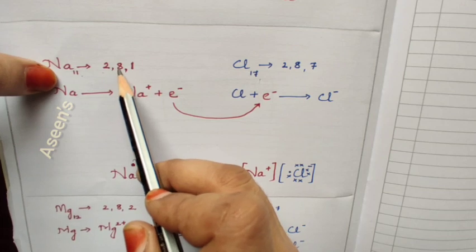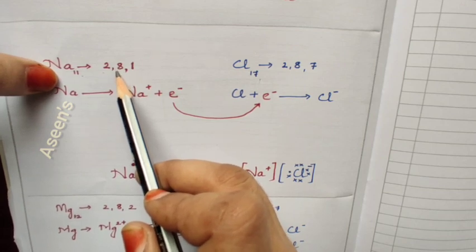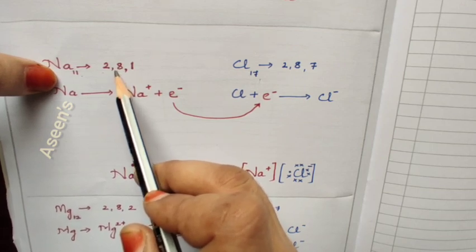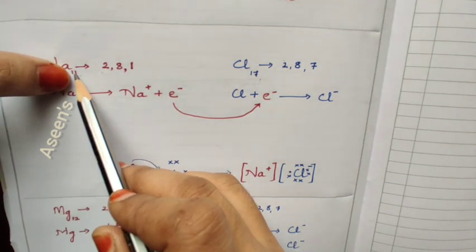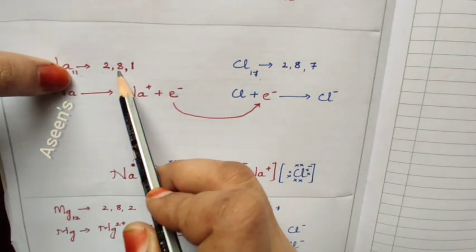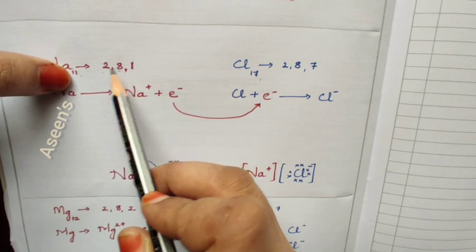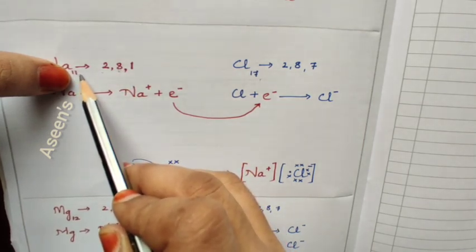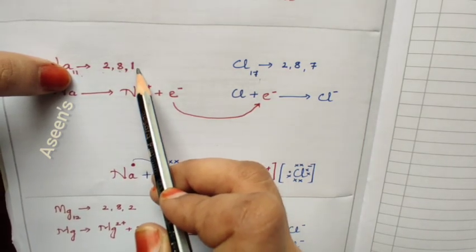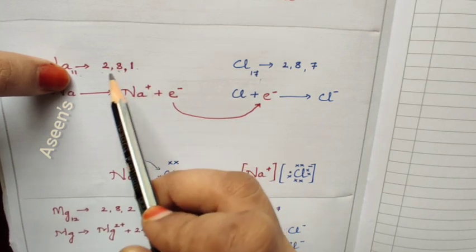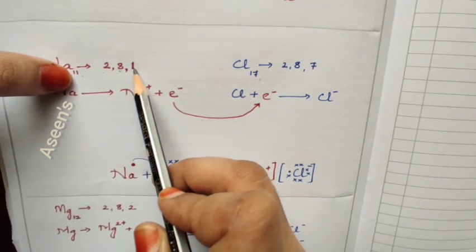Then the successive shell can have a maximum of 8 electrons. Since the number is 11, 2 plus 8 will become 10, and 1 electron is remaining. That will be accommodated in the further shell, that is the third shell.